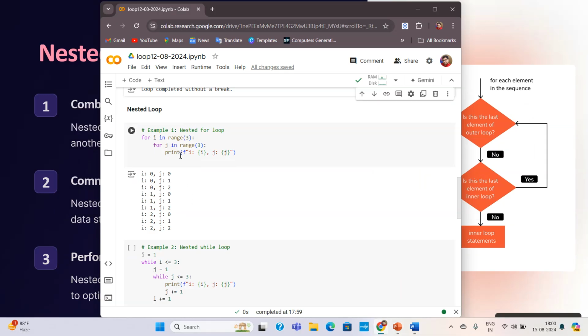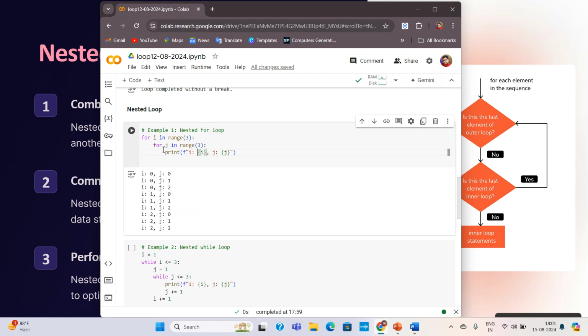It's also very simple. You can see that here we have taken one variable called i. One loop we have used: for i in range 3. That means the loop will start from 0 and go up to 3. So at first the value of i will become 0 and it will come inside, and here we see for j in range 3. So j in range 3 means j will also start from 0 and go up to 3.